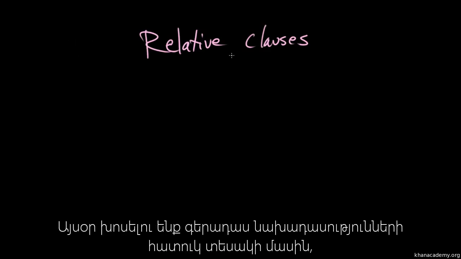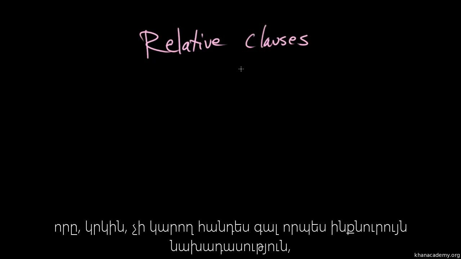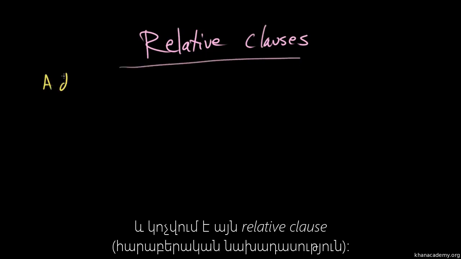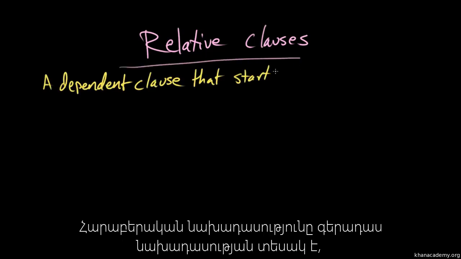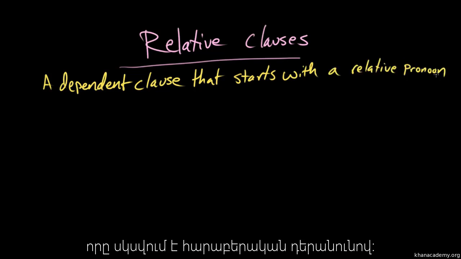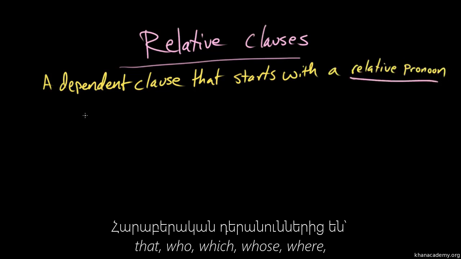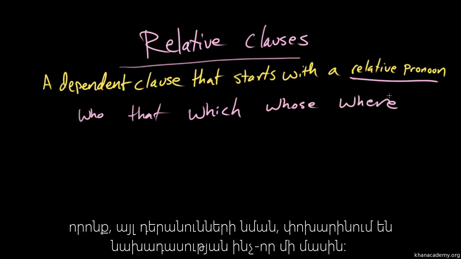So today we're going to talk about a special kind of dependent clause, which again is a kind of clause that can't be a sentence on its own, called a relative clause. A relative clause is a dependent clause that starts with a relative pronoun. A relative pronoun is a word like who or that or which or whose or where that, like any pronoun, substitutes in for another part of the sentence.